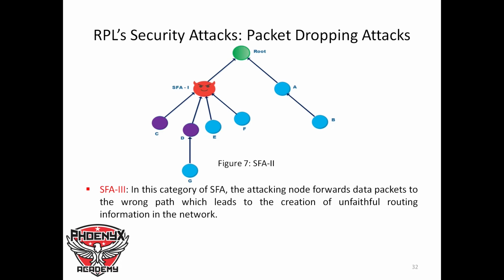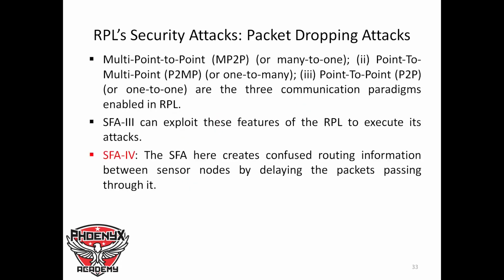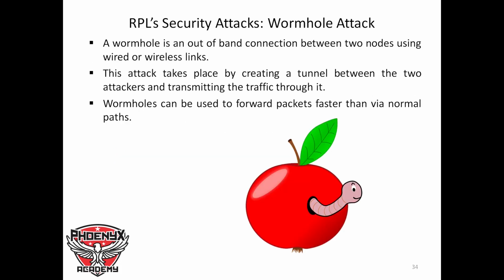Now in this category of SFA, the attacking node forwards data packets to the wrong path, which leads to the creation of unfaithful routing information in the network. Multi-point to point, or many to one, point to multi-point, or one to many, and point to point, or one to one, are the three communication paradigms enabled in RPL. And now SFA3 can exploit these features of RPL to execute its attacks. Now SFA4. This is where a malicious node creates confused routing information between sensor nodes by delaying the packet passing through it. So it doesn't transmit the packet on time.